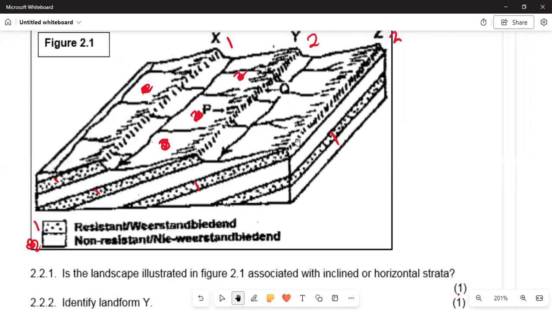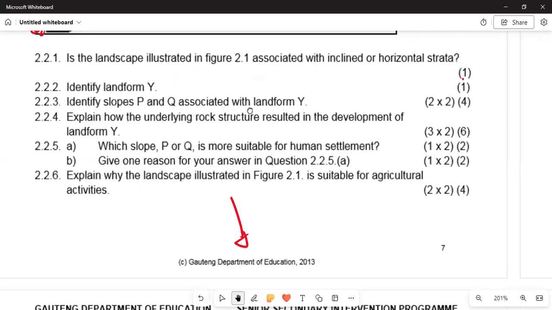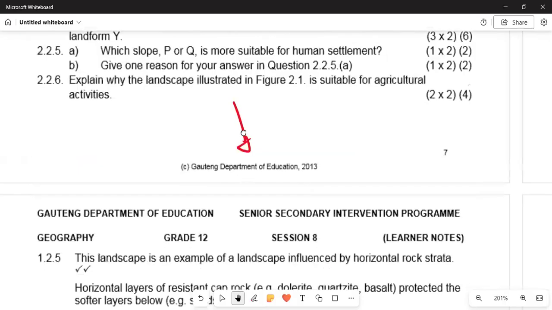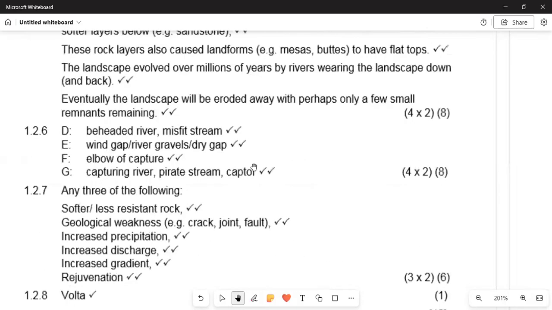That is an incline. Why are we seeing this? Because we can see that it's moving in. And then they now want us to identify the landform in Y. Where is Y? This is Y that is written. Number 2, we now want the landform in 2.1.1. And then 2.2.